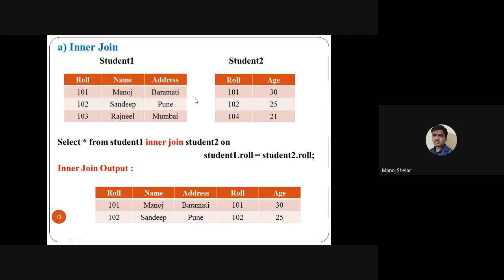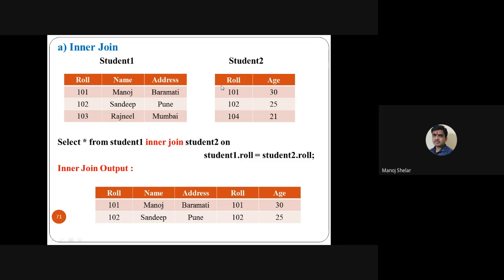So 101 is common in both, 102 is common in both. So display 101 Manoj Baramati, 101 30, 102 Sandeep Pune, 102 Sandeep Pune, 102 25. 103 and 104 are not common because we provided the condition. So this is the output of the inner join. Roll number displays two times in inner join.